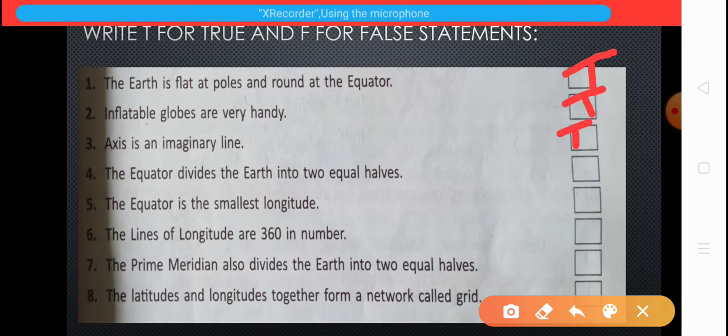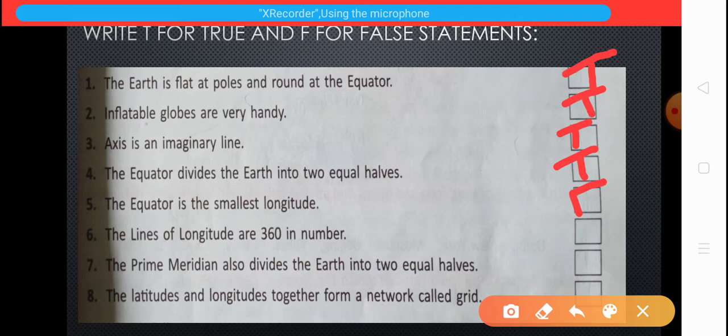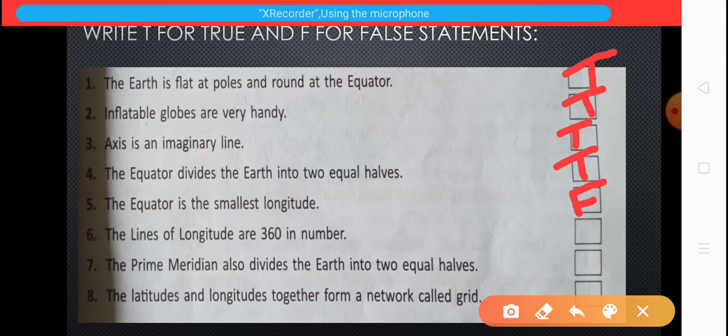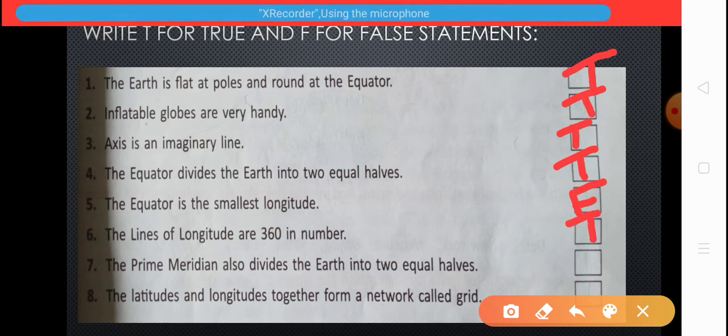Fourth, the equator divides the earth into two equal halves. This statement is again also right. The equator is the smallest longitude. No, this statement is wrong, because equator is the largest latitude. Next is, the lines of longitudes are 360 in number. Yes, it is true.